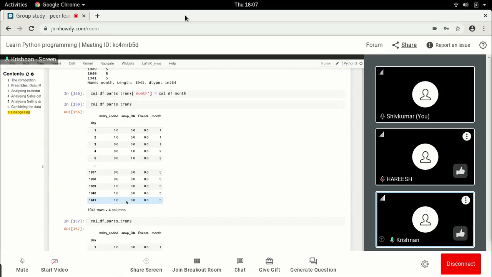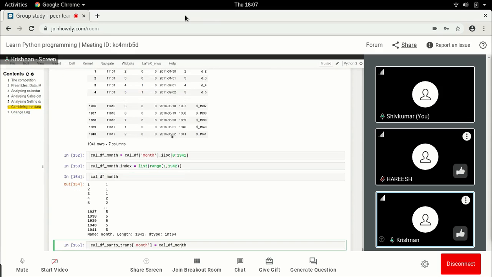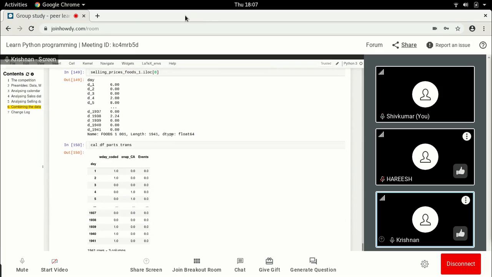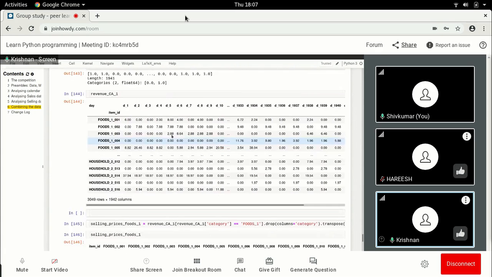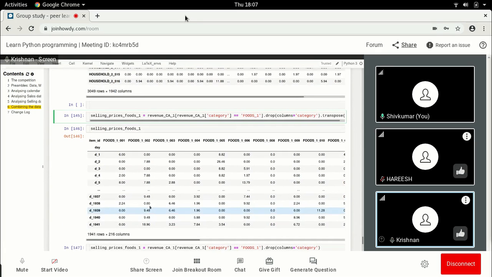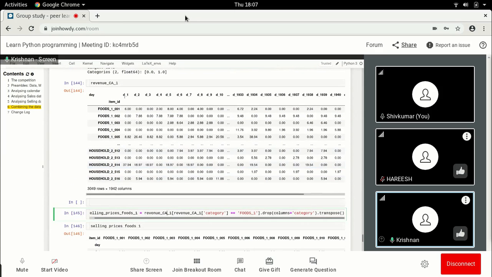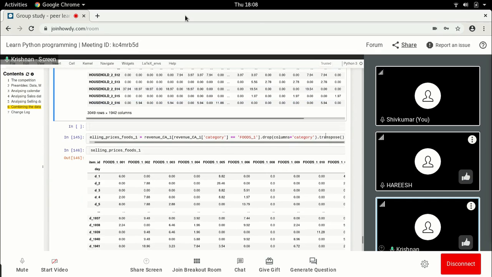So we found that this transpose method actually just flips our columns and rows. The columns were like D1, D2, and the rows were like this, so we essentially did this transpose and it flipped.